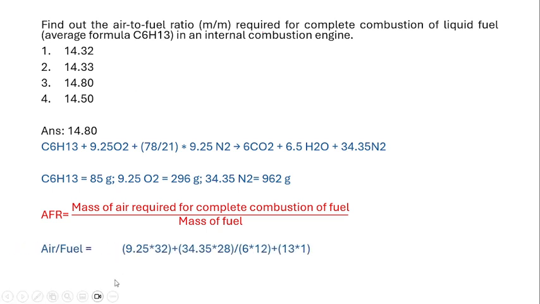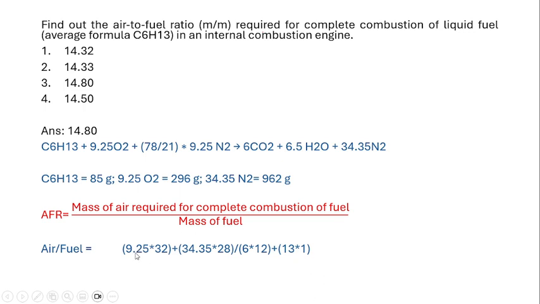So now mass of air required means first we need to add both the oxygen and nitrogen. Moles of O2 used is 9.25 and the molecular weight of O2 is 32, plus moles of nitrogen used is 9.25 into 70 divided by 21, which is 34.35, into 28, which is the molecular weight of N2. Then divided by the mass of fuel, which is 6 into 12. 6 carbon is there, atomic weight is 12, and 13 hydrogen are there, and atomic weight is 1.